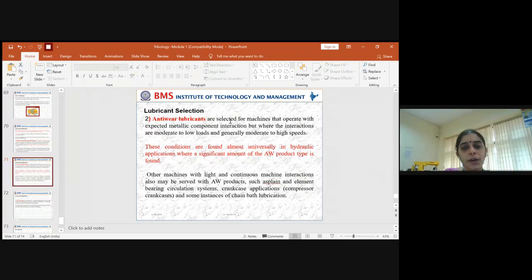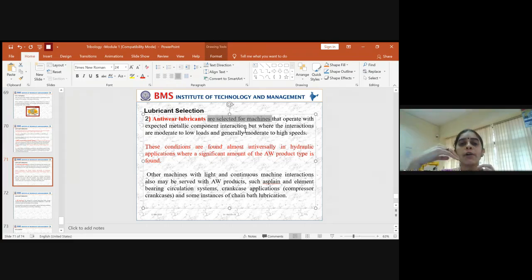The second selection you have to understand is anti-wear lubricants. It acts as an anti-wearing agent. Anti-wear lubricants are selected for machines that operate with expected metallic component interaction. You will know what metallic interaction is, which comes across between two rolling or sliding components. Based on whether it is subjected to low loads or high speeds, the amount of anti-wear agent which has to be across the surface will be decided. Based on that, the lubricant will be selected.